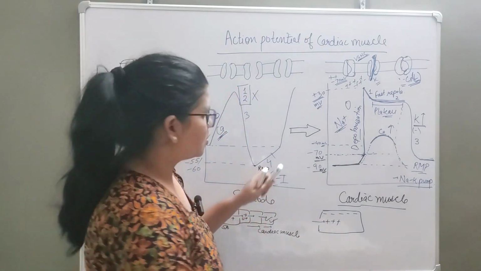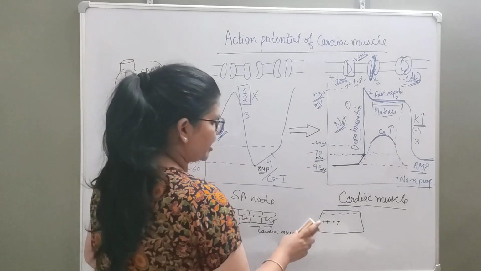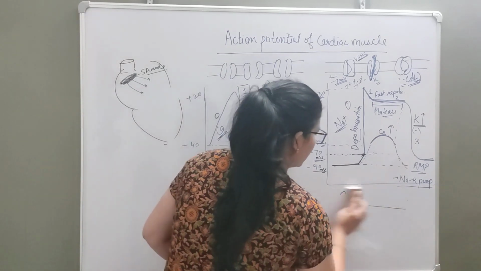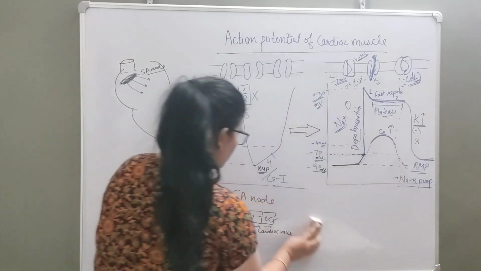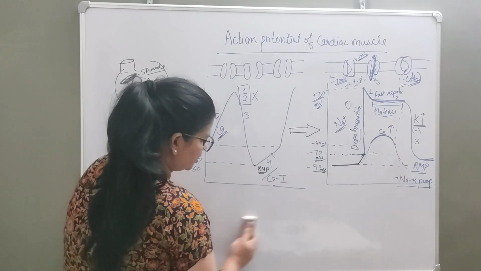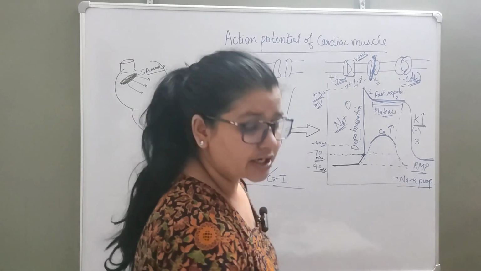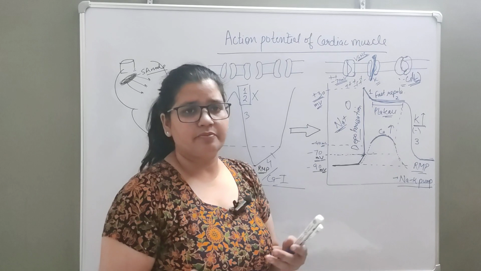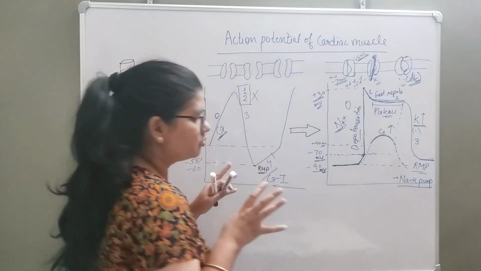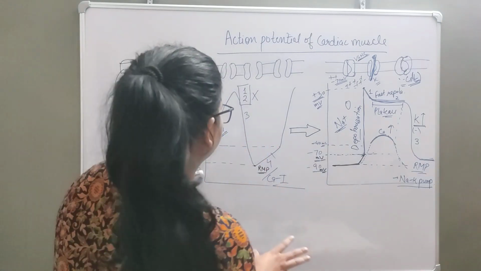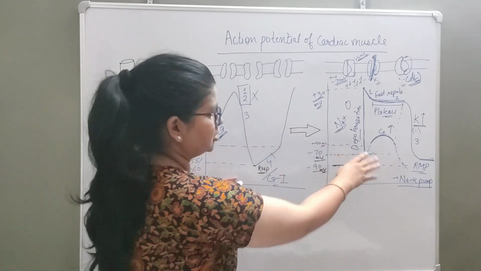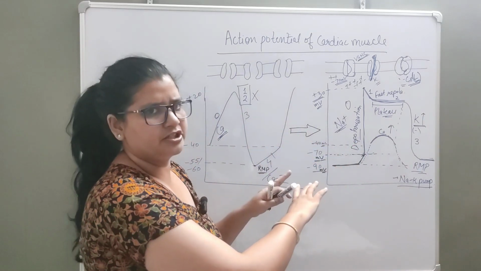So this is all about cardiac muscle, how the action potential is generated. Now whichever action potential you get in the exams, you can get a question that says explain ionic basis, right? So how will you perform that? Let's summarize that. So these are both action potentials, and you can get any one or both of these for difference, right?